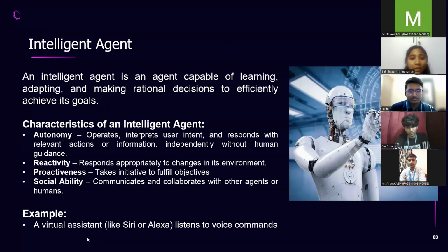Next is proactiveness. Proactiveness means intelligent agents can take the initiative, unlike simple systems that only respond. They don't wait for something to happen. They anticipate and act in advance to fulfill their objectives. Next is social ability. Social ability means agents can communicate with other agents or humans. This includes understanding human language and responding in a way that makes sense. For example, virtual assistants we use every day like Siri or Alexa. These agents can listen to our voice commands, understand what we need, and take appropriate actions.